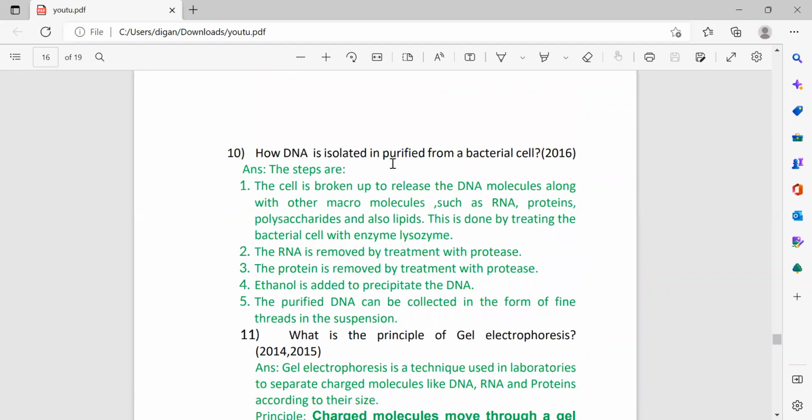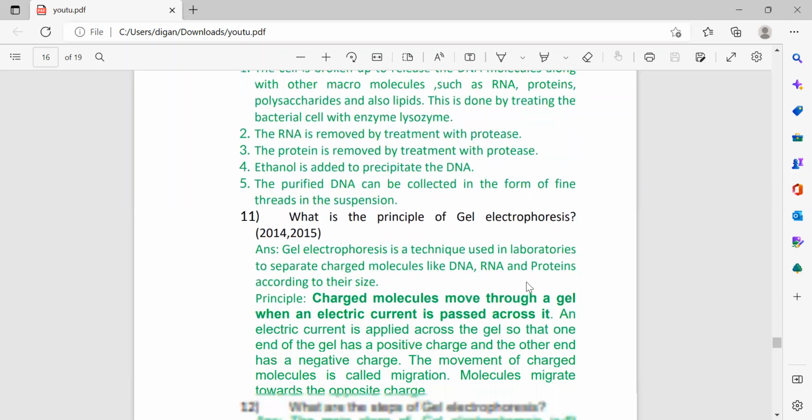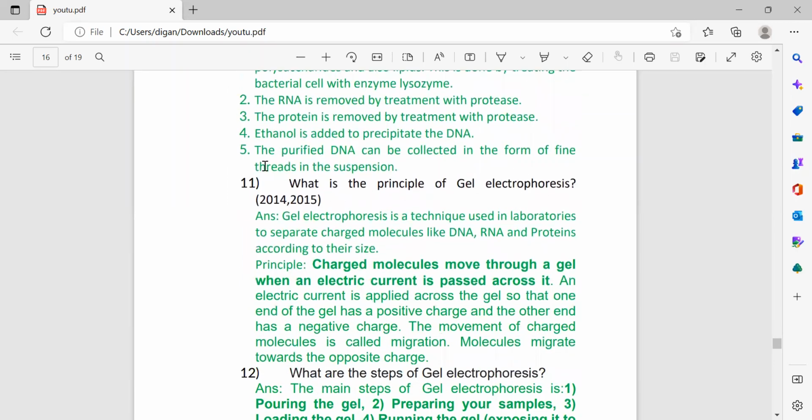Next, how is DNA isolated and purified from a bacterial cell? The steps are: the cell is broken to release the DNA molecules along with other macromolecules such as RNA, protein, polysaccharides, and also lipids. This is done by treating the bacterial cell with the enzyme lysozyme. Then RNA is removed by treatment with ribonuclease. Protein is removed by treatment with protease. Then ethanol is added for precipitation of DNA. The purified DNA can be collected in the form of fine threads in the suspension.